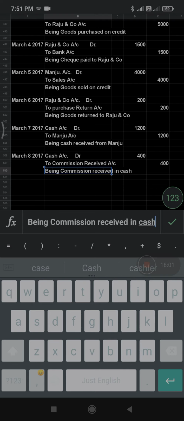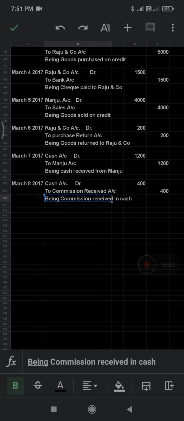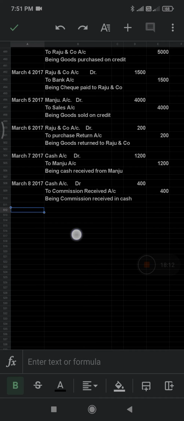Sometimes you may get it as a check also, but here you are getting a commission on cash. That's why I have written cash here, cash means you will clear that. So that's why you take it as a cash account debit.